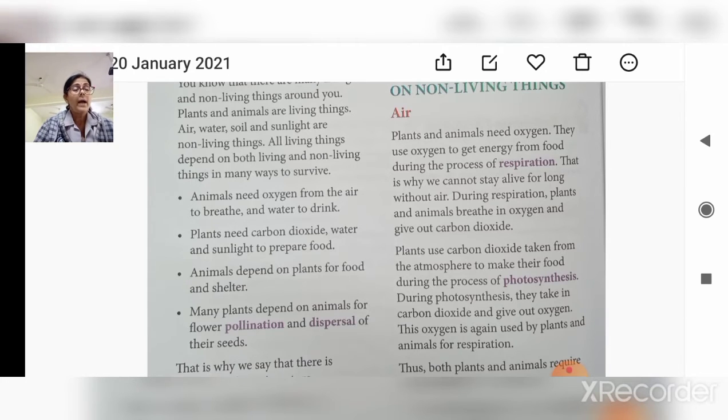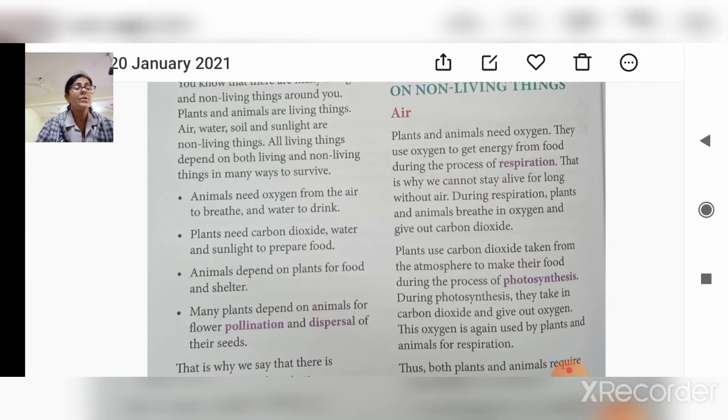What do we get from the soil? Minerals we get, and it gives support also. Plants get water and minerals from the soil to make the food. So for preparing food, plants require minerals, water, air, sunlight, and that is why we can say plants require soil.